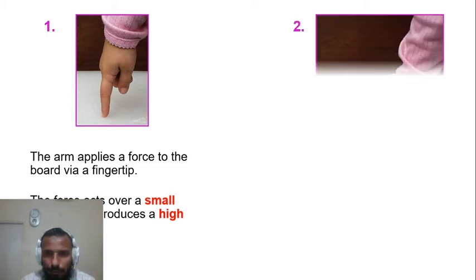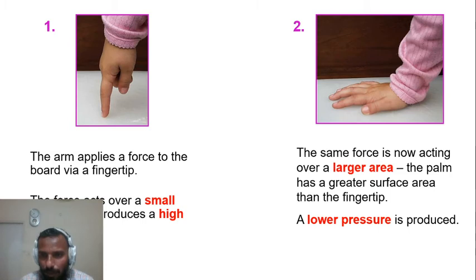In the second situation, when the same force is applied with the help of the whole palm, now here what happens? The palm covers a larger area, and when the area increases, the pressure decreases. Why? The question comes to mind, why?